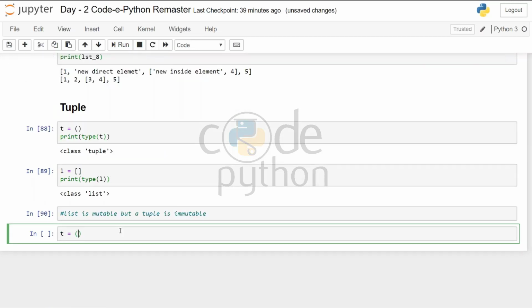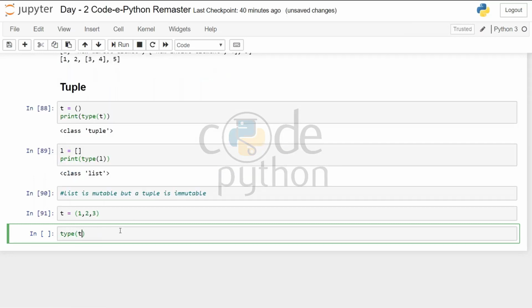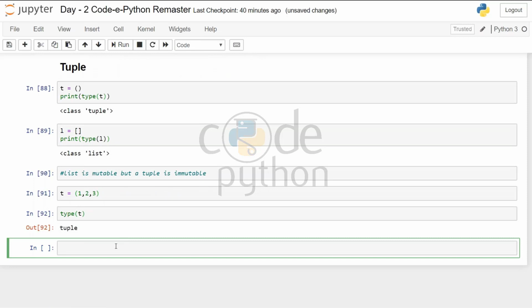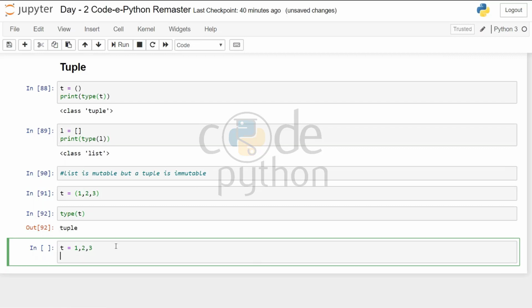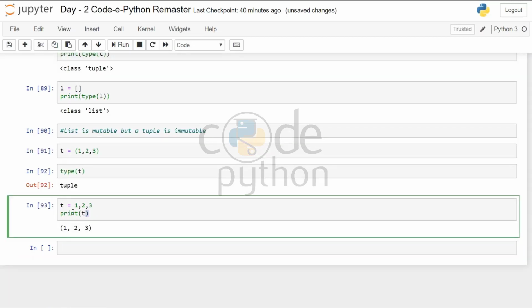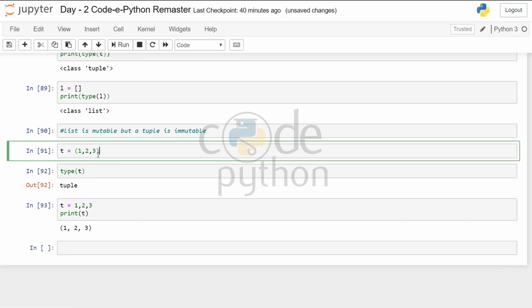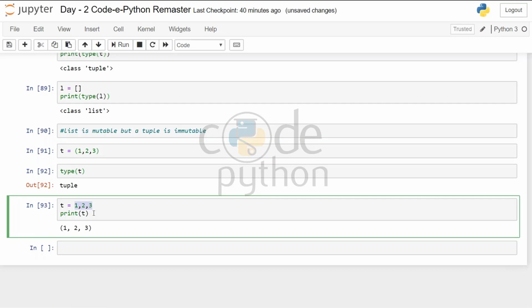Let's take a tuple 1, 2, 3. I'll check the type of it. That's a tuple. I can also write T is equal to 1, 2, and 3. And when I again check the type of it, it will still be a tuple. That means if you want to create a tuple, you do not necessarily need to type these round brackets. You can just separate values by a comma and it will form a tuple.